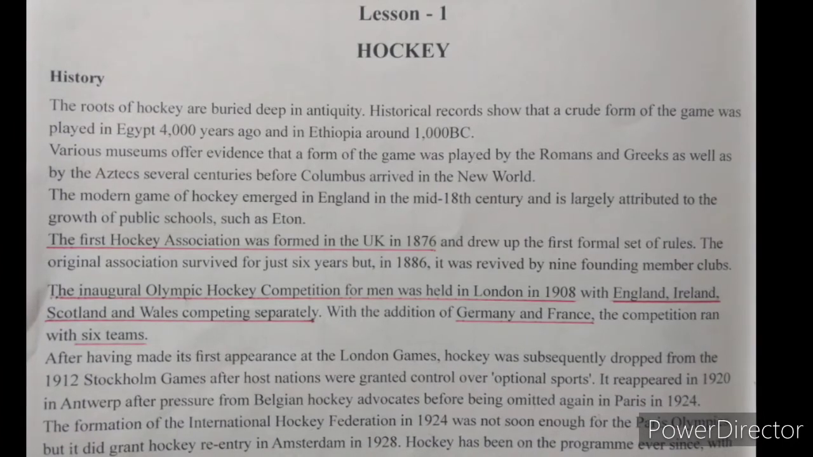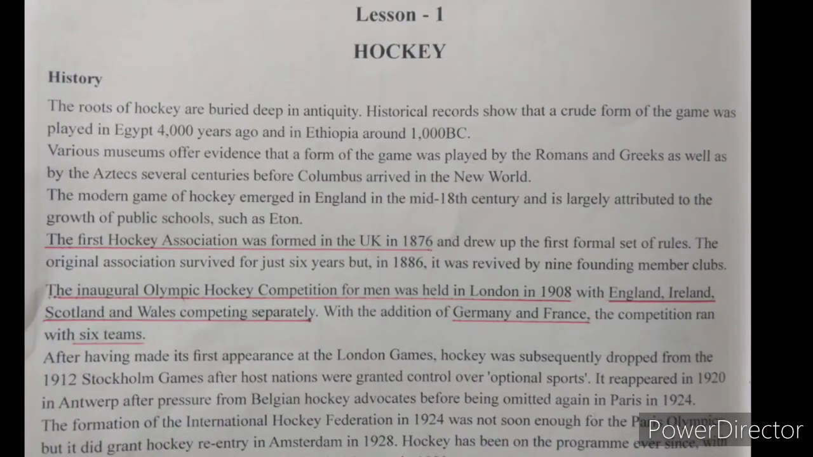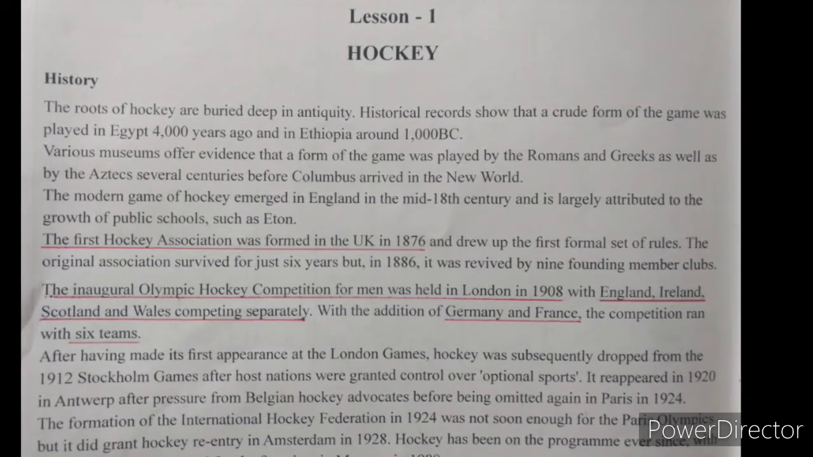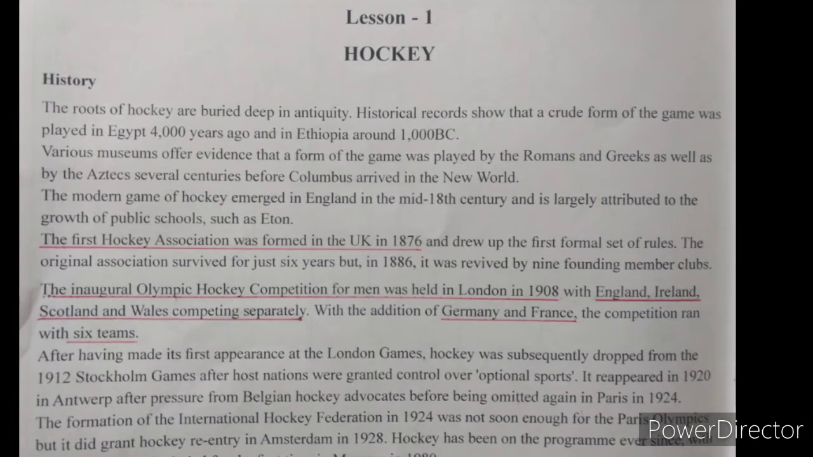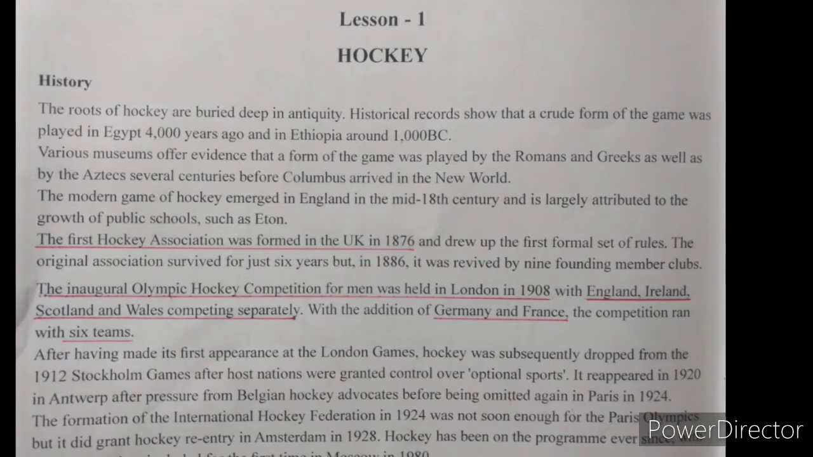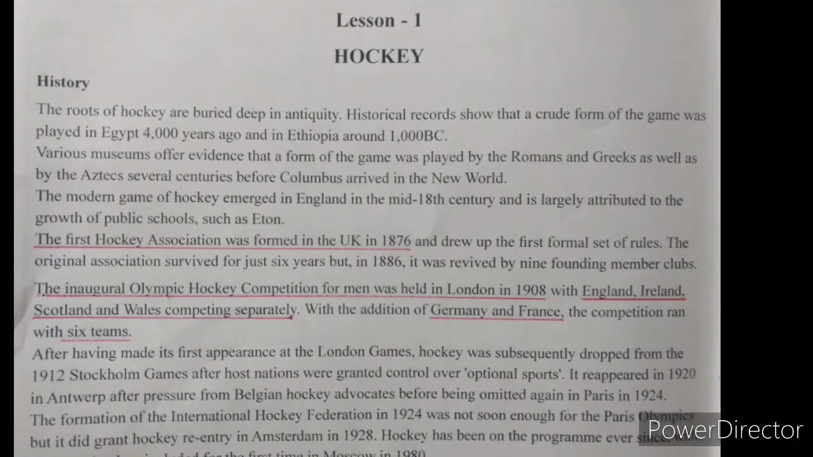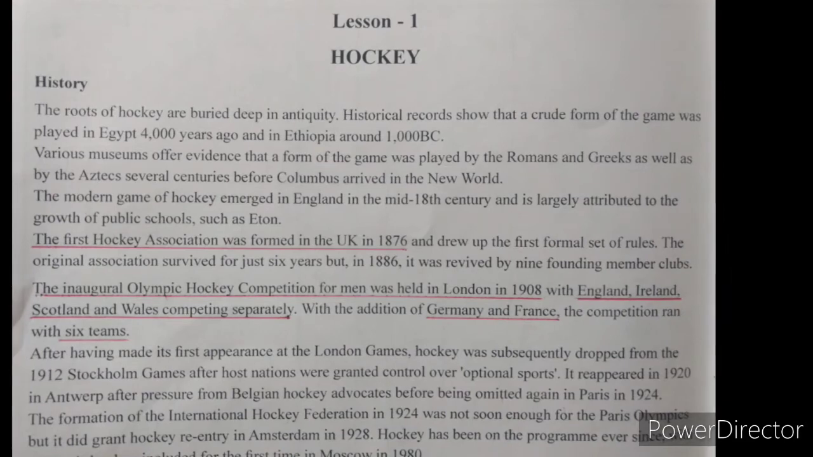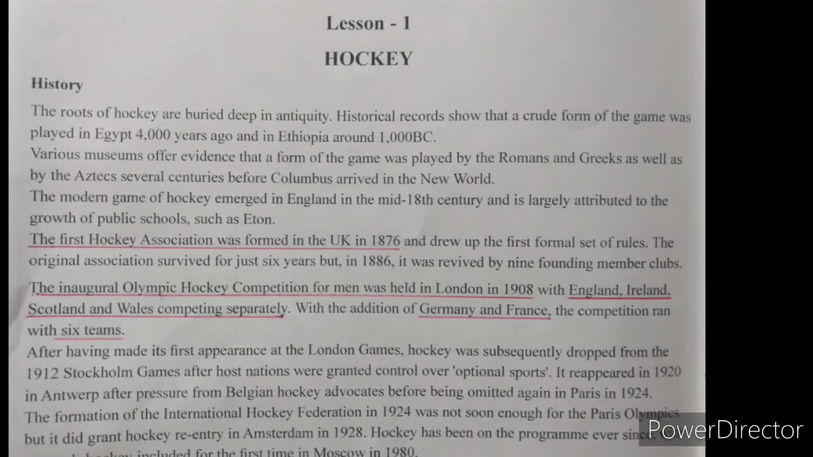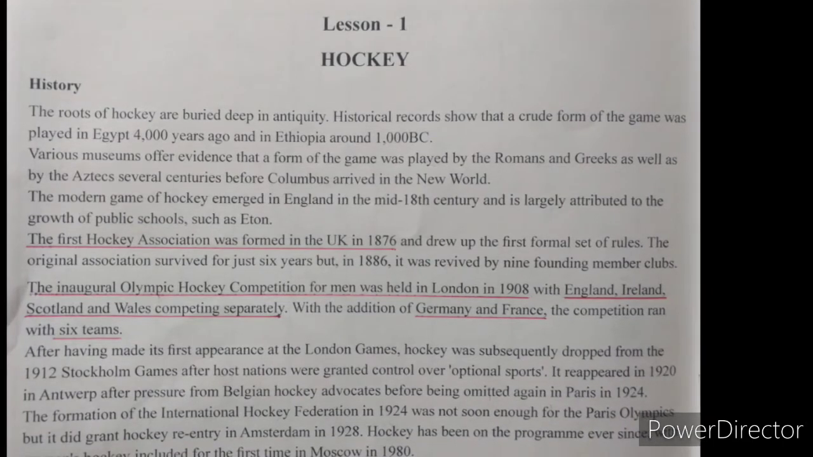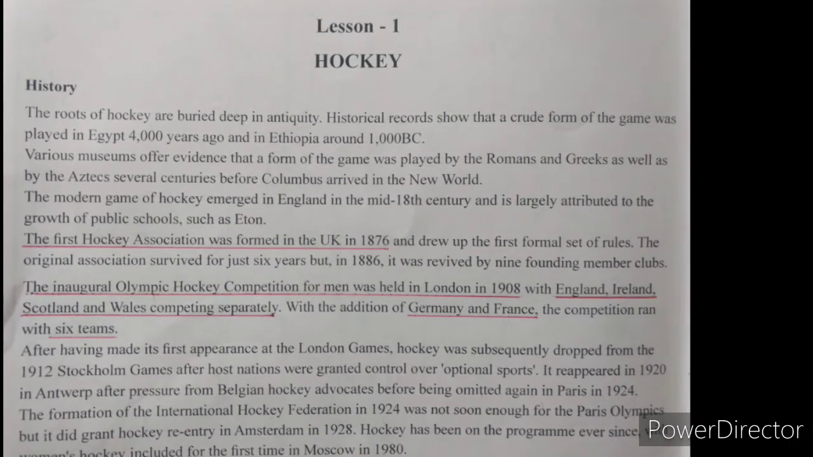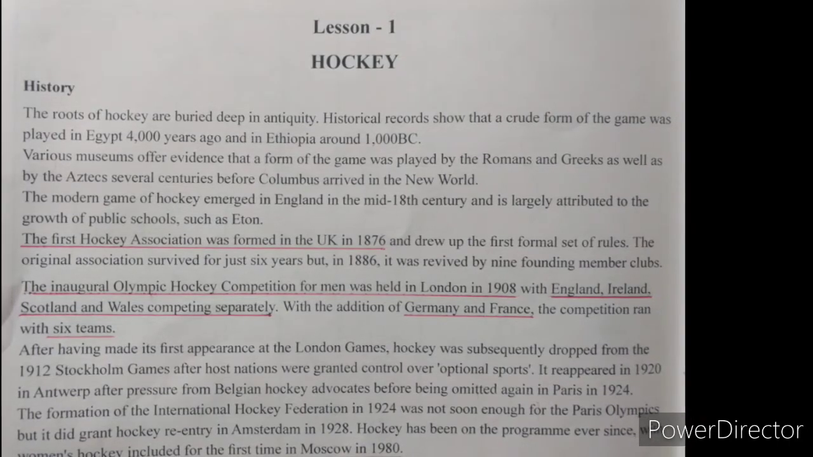History. The first hockey association was formed in the UK in 1876. The inaugural Olympic hockey competition for men was held in London in 1908 with England, Ireland, Scotland and Wales competing separately. With the addition of Germany and France, the competition ran with 6 teams. Women's hockey was included for the first time in Moscow in 1980.